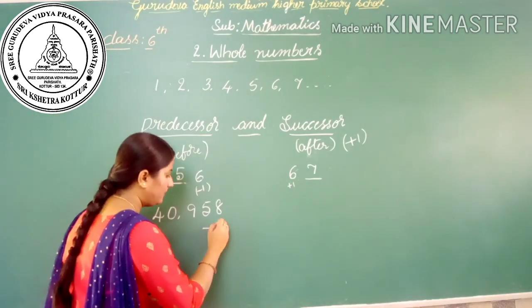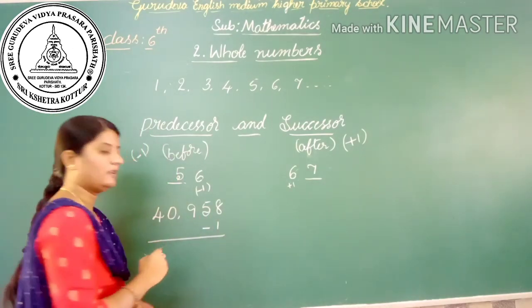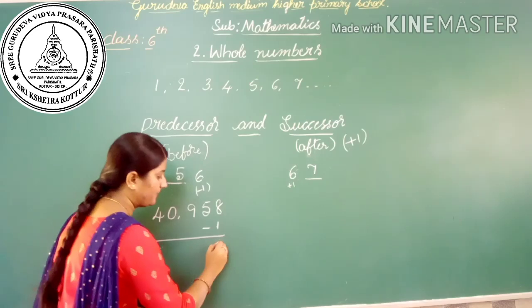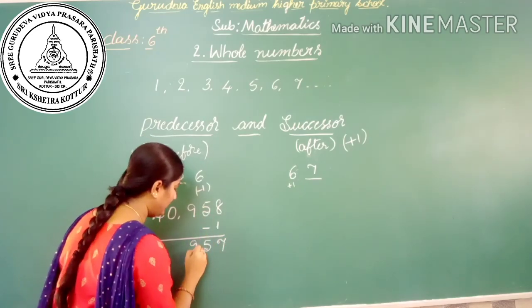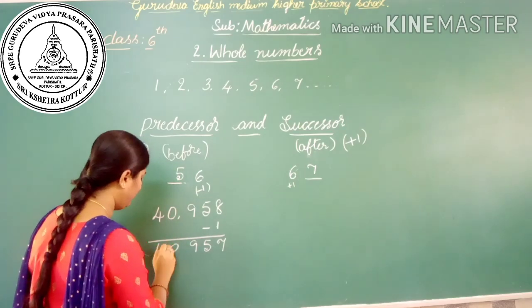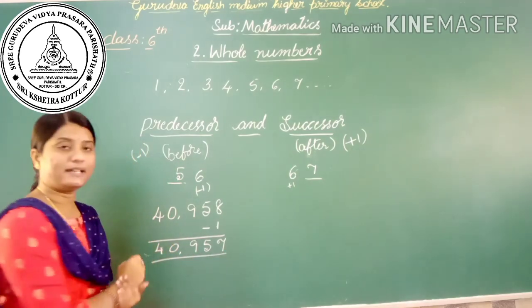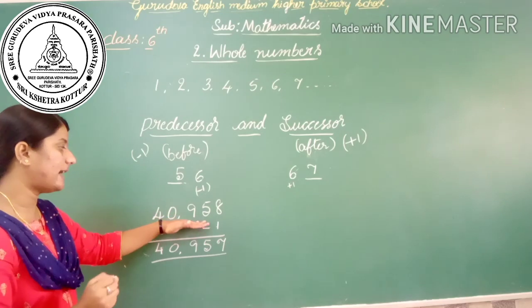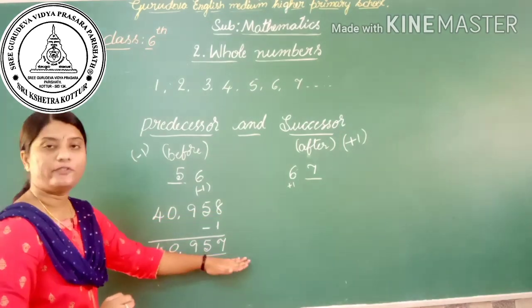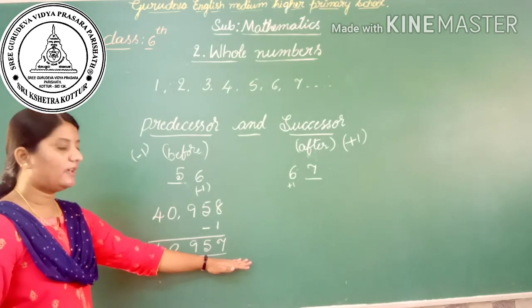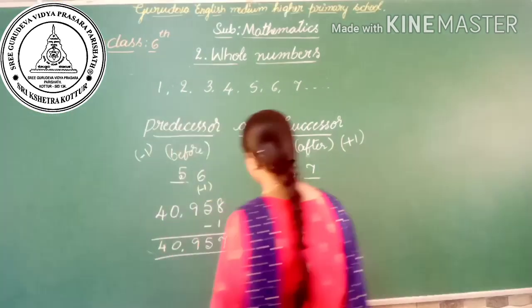Let's subtract here. 8 minus 1 is 7. Then 5, 9, 0 and 4. So what is the predecessor of 40,958? Yes, that is 40,957.